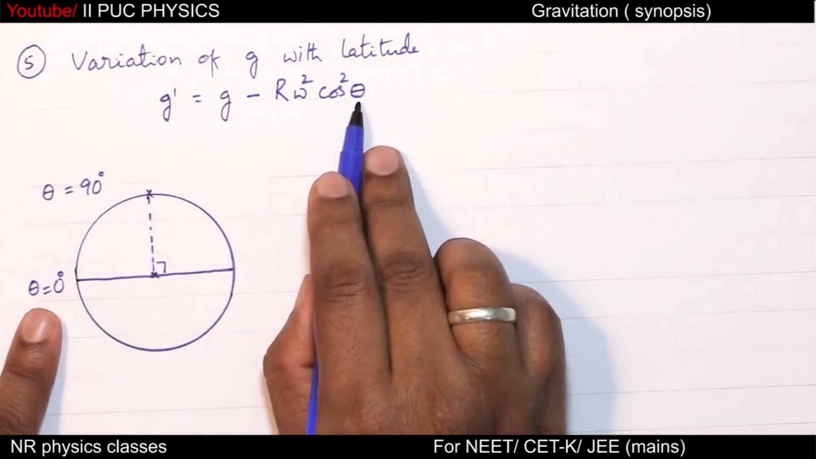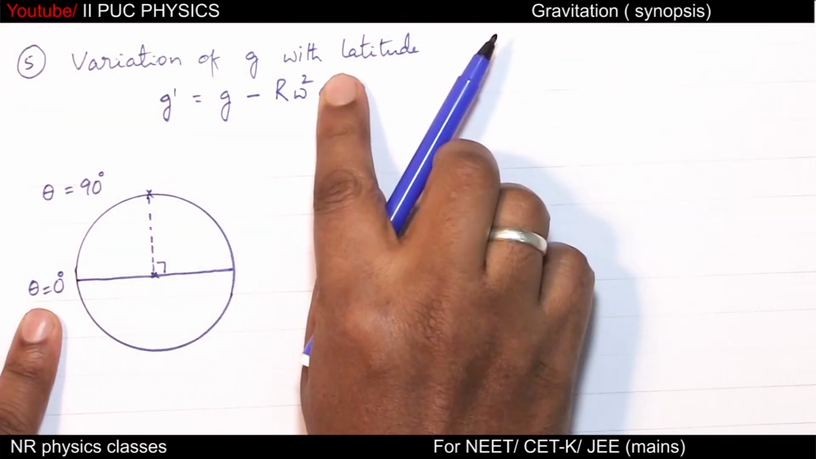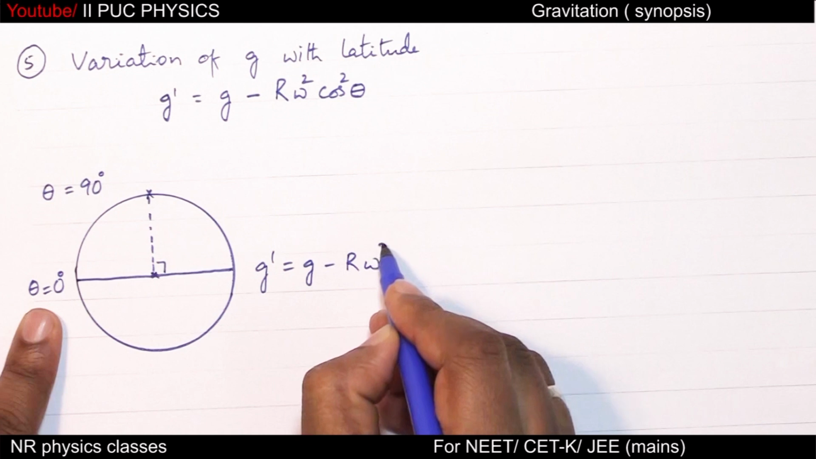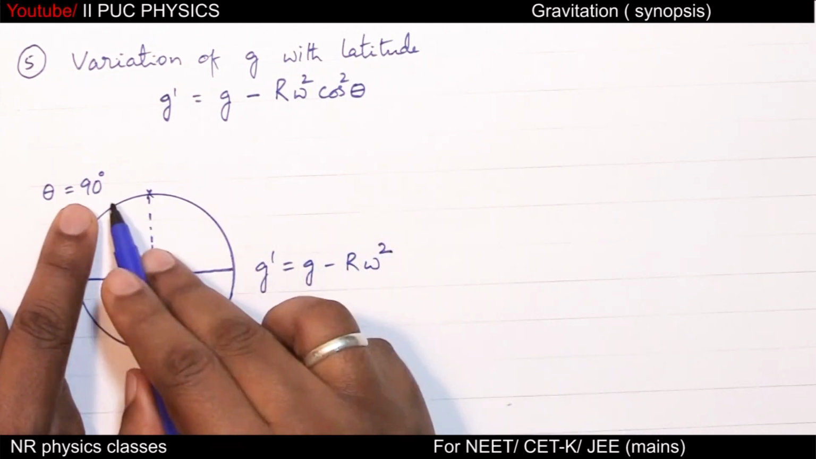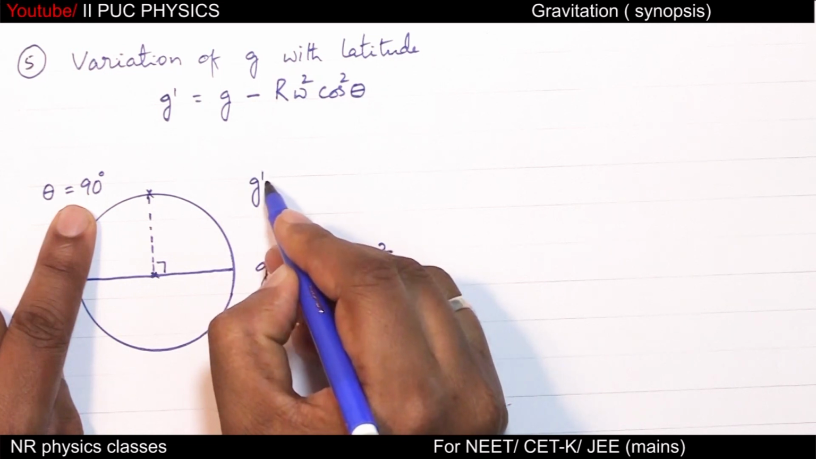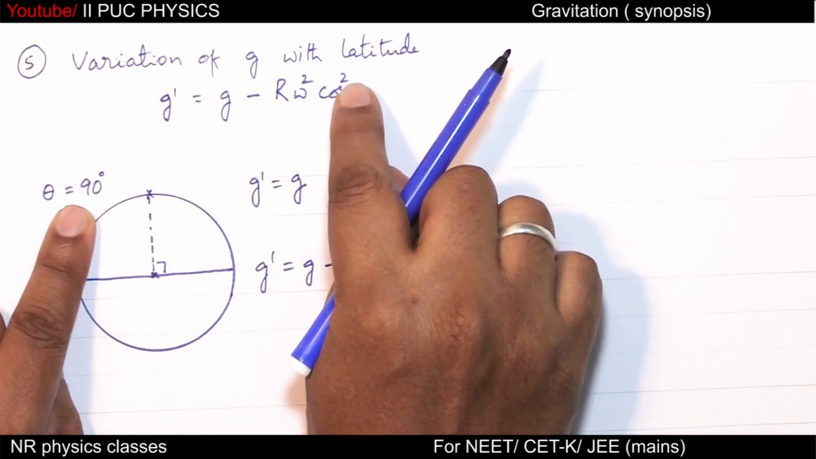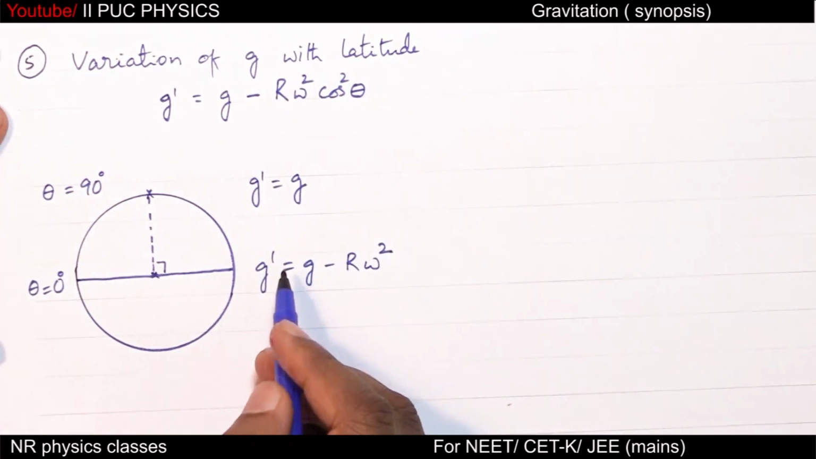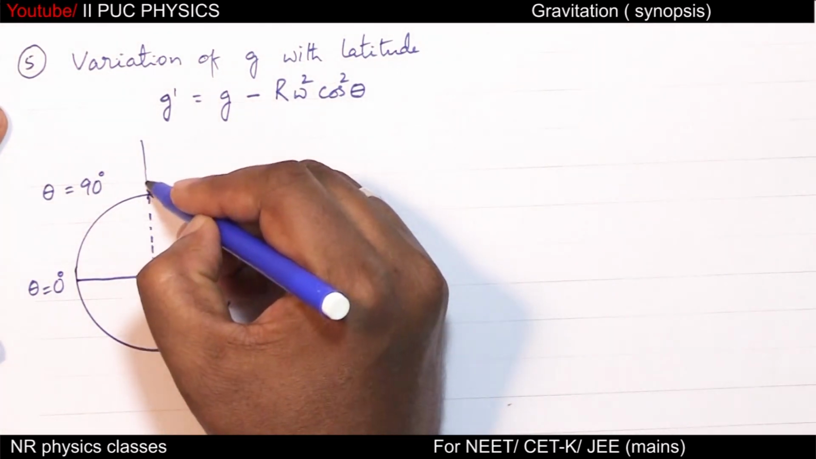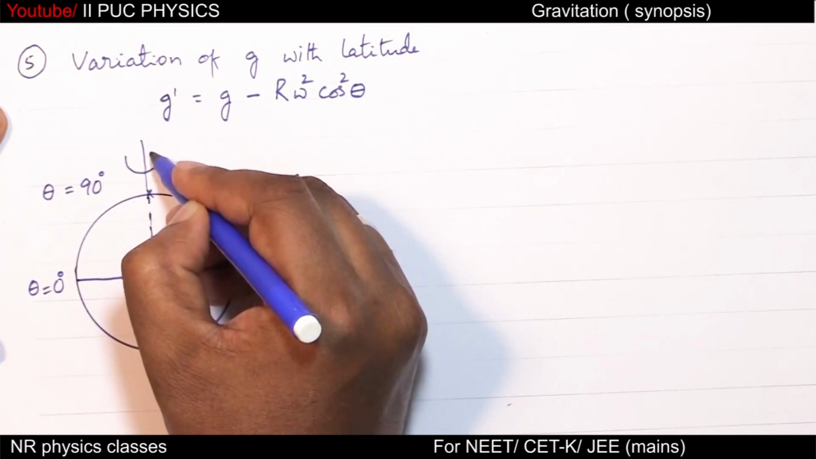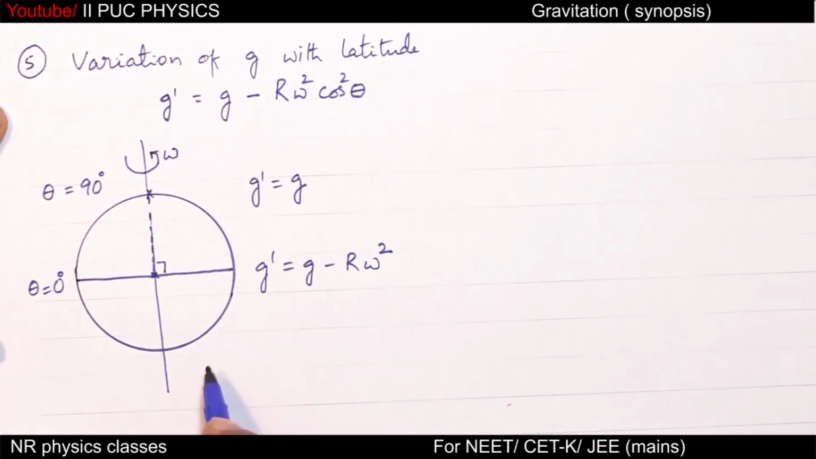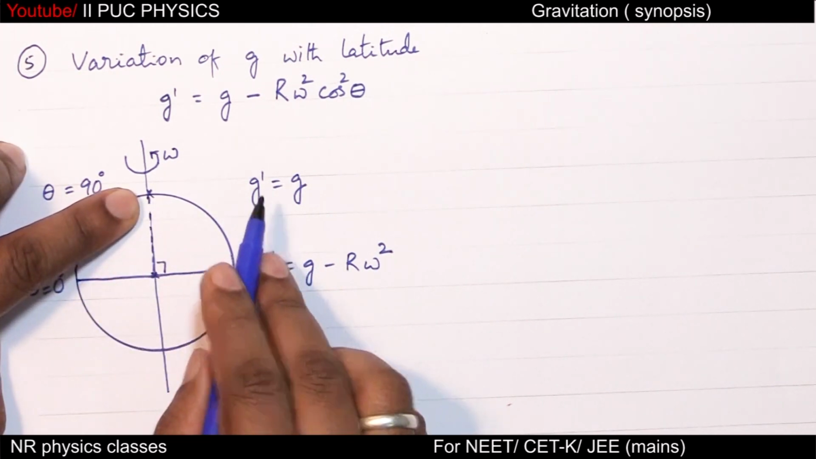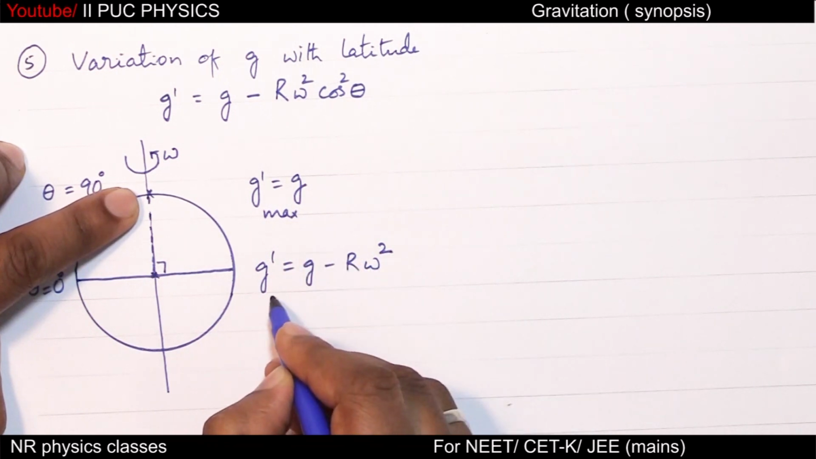Substitute 0 in this equation. Cos 0 is 1. Therefore, g dash equal to g minus R omega square. Substitute 90 degree in this. Then g dash equal to g. Cos 90 is 0. This term gets cancelled. This term becomes 0. Means due to spinning of earth about this axis with angular velocity omega, acceleration due to gravity varies from place to place. It is maximum at the poles, and minimum along the equator.